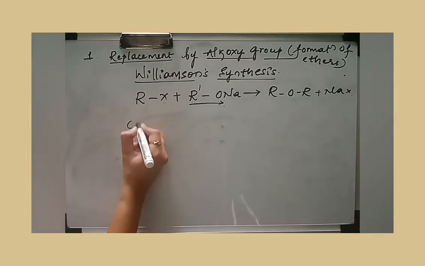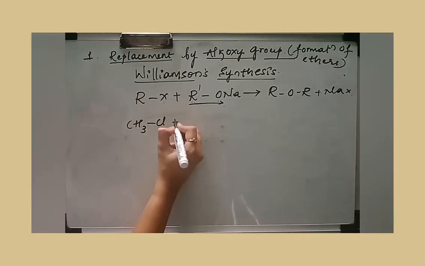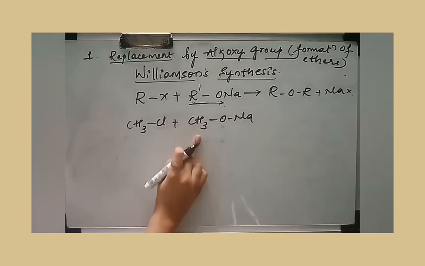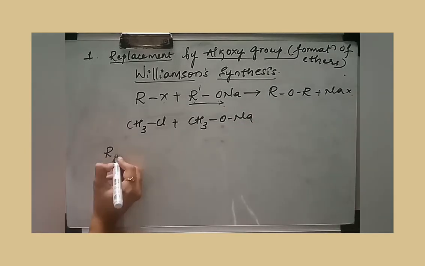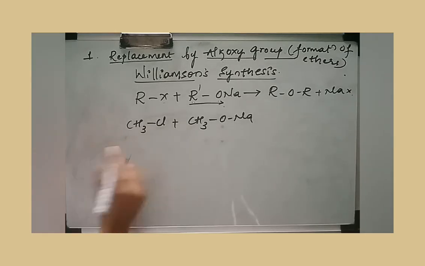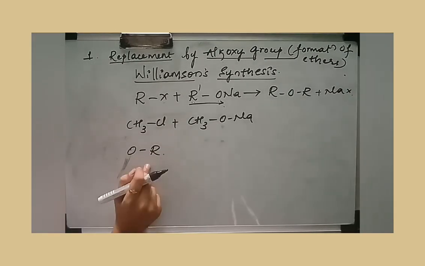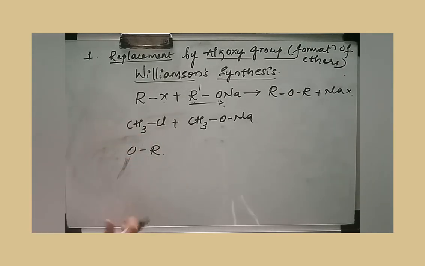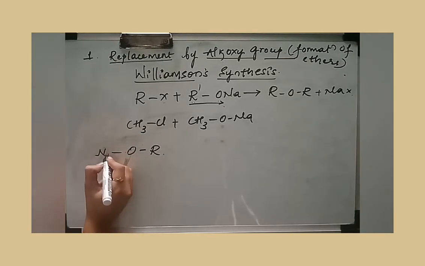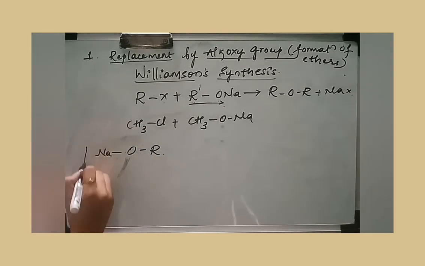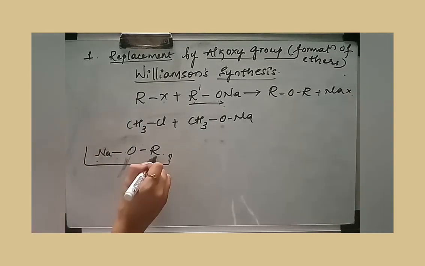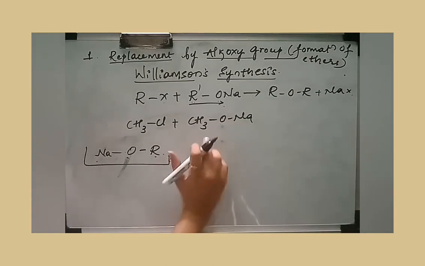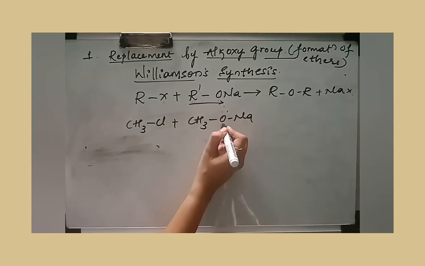Now, consider one example: methyl chloride reacting with sodium methoxide. R attached to oxygen is called alkoxy, so this will have a negative charge. You know the nucleophile cannot exist alone, so it will be attached with one positive charge. Together it forms sodium alkoxide, like this. Here I have used sodium methoxide, so the nucleophile is this OR.